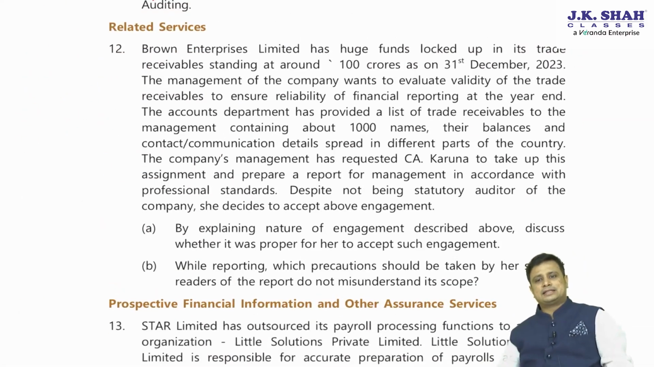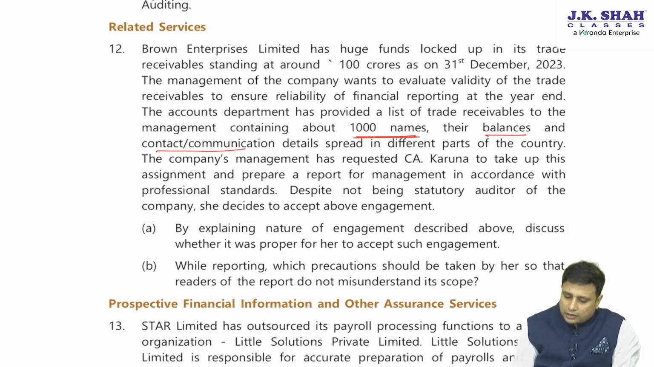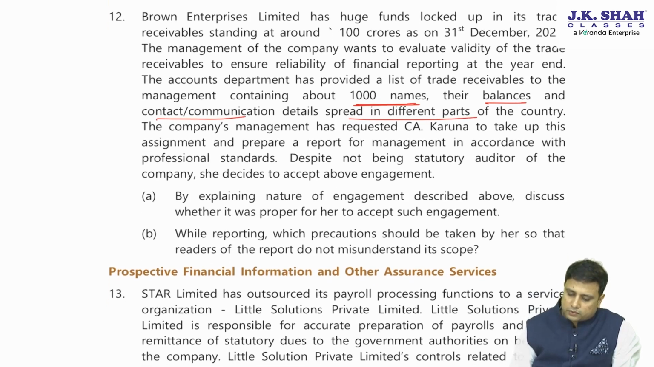Next, moving ahead with the related services. Brown Enterprise Limited has huge funds locked up in trade receivables standing at around 100 crores as at the 31st of March 23. The management of the company wants to evaluate the validity of the trade receivables to ensure reliability of financial reporting at the year end. The accounts department has provided a list of the trade receivables to the management containing about 1,000 names, their balances and the contact communication details spread in different parts of the country.